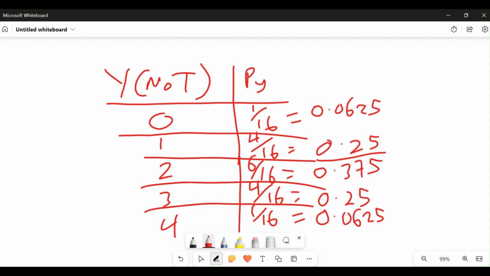All right, don't forget the features of a discrete probability distribution. Number one, it has a finite outcome: 0, 1, 2, 3, 4. Also, the probability is not negative. In everything you are finding there, none of it is negative. And the total of all the probabilities of the possible outcomes is equal to 1. When you add 1 over 16 plus 4 over 16, plus 6 over 16, plus 4 over 16, plus 1 over 16, you are going to get 1.